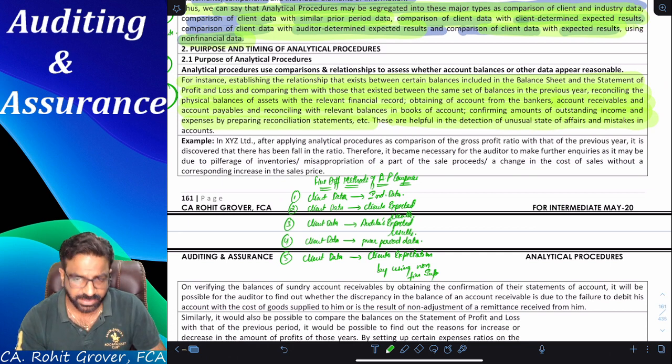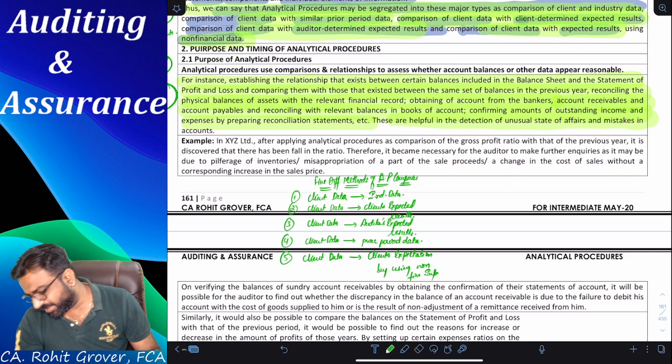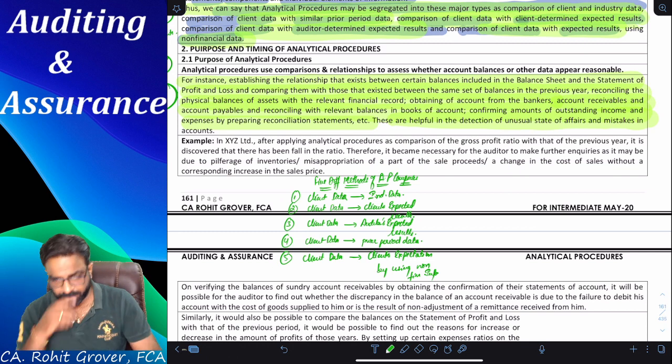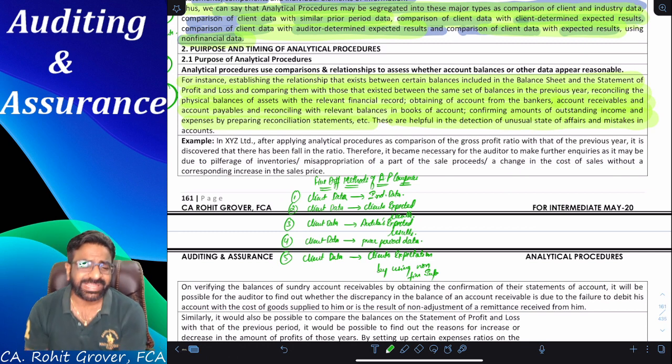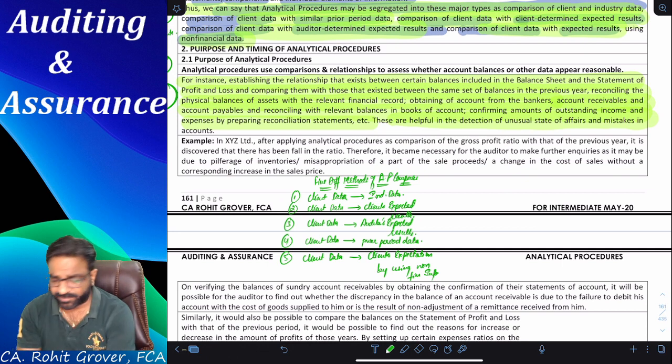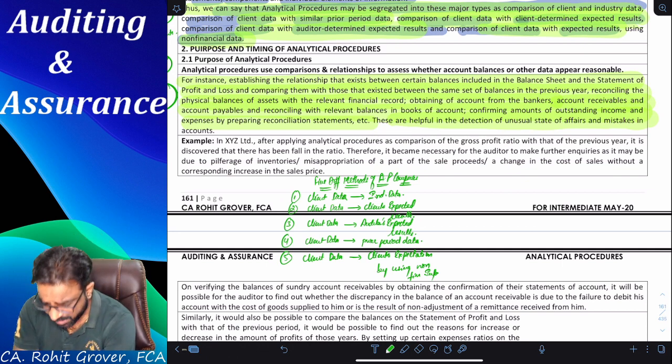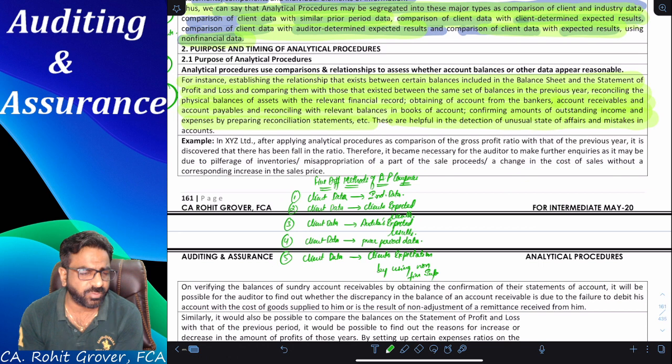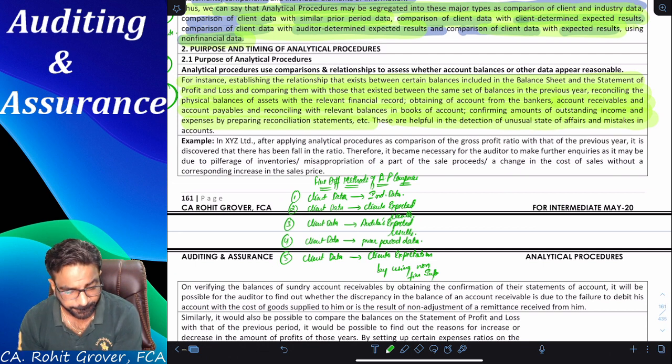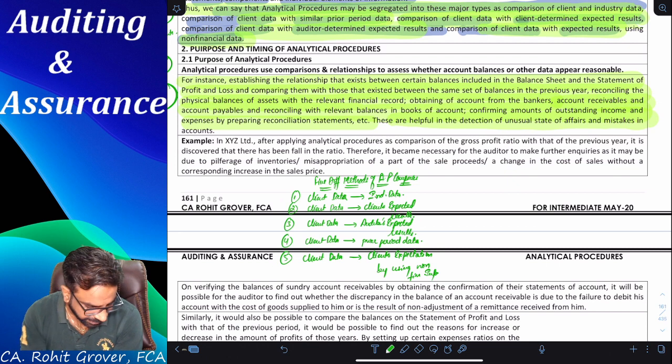Yes, decreased. Now, will you get a doubt in your mind that yes, I should make an inquiry to my client about why this has decreased? Yes or no? So what can be the reasons? What can be the reasons for the decrease? Tell me one thing. Gross profit comes in the trading account or not? Yes, sir. So in the trading account, what kind of items are coming? Yes, sales. So tell me, it can be undervaluation of the sales. Reason can be?